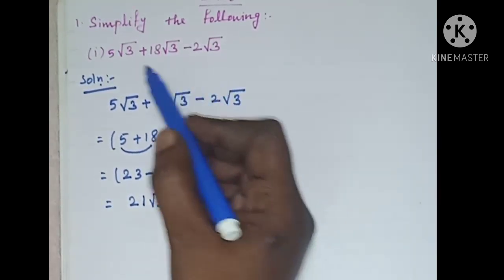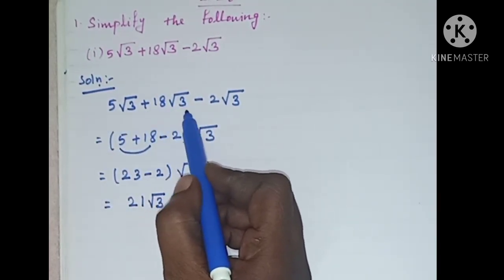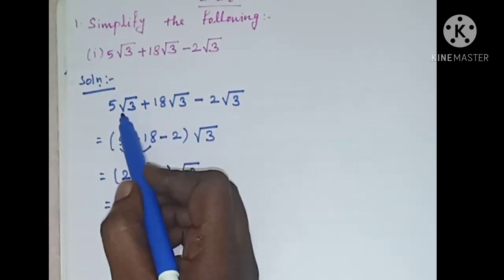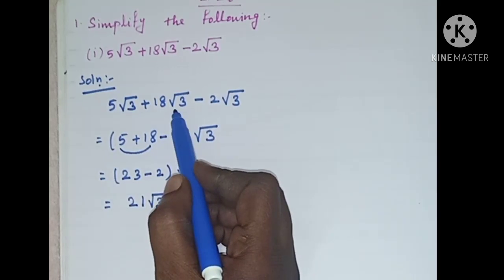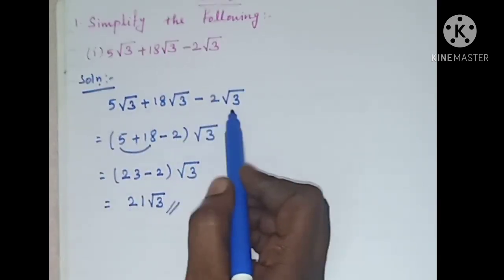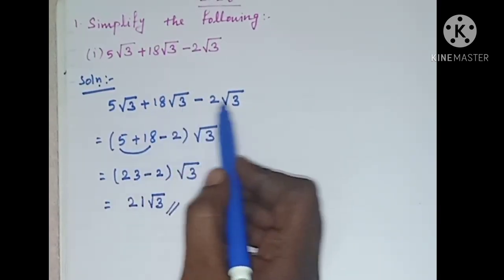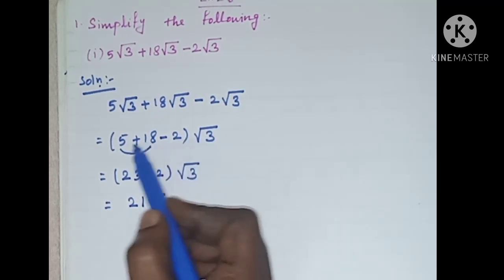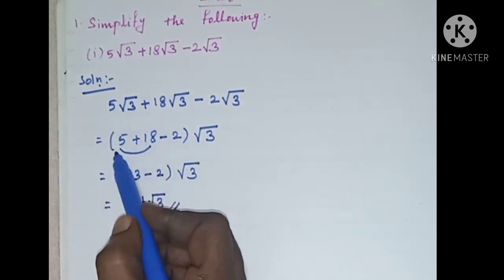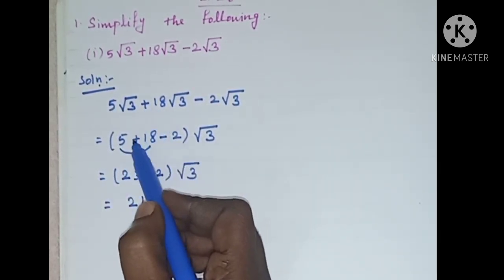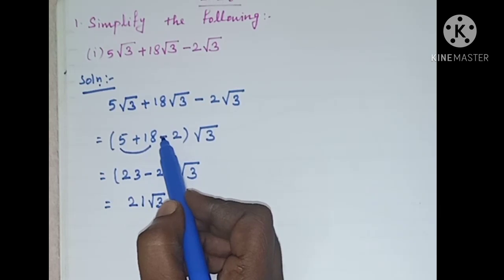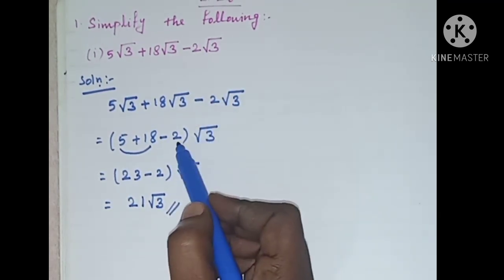I repeat it once again. 5 root 3 plus 18 root 3 minus 2 root 3. This expression has three terms. This is the first term, this is the second term, and this is the third term. All the three terms have root 3 in common, so take this root 3 outside the bracket. In the first term the remaining number is 5. Again here the plus sign, and the number is 18, minus, and here also the remaining number is 2.